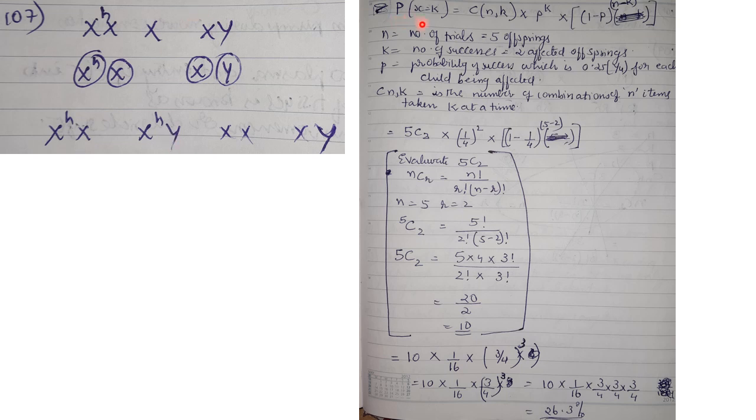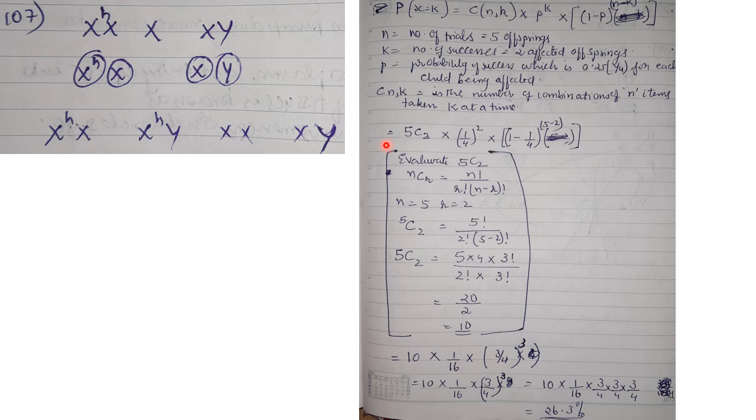P(X = k) is equal to nCk into p raised to k into (1 - p) raised to n minus k, where n is the number of trials. So 5 offsprings they have told. k is the number of successes. So 2 affected offsprings, that is success. Here they are asking how many of them are affected. So number of successes will be 2 affected offsprings. Probability of success, which is 0.25, that is 1/4 for each child being affected. nCk is the number of combinations of n items taken k at a time.